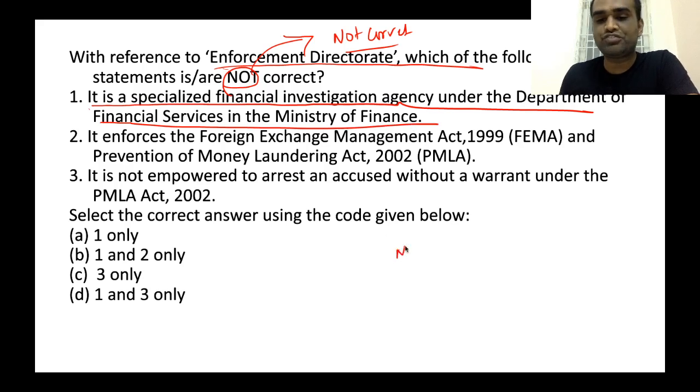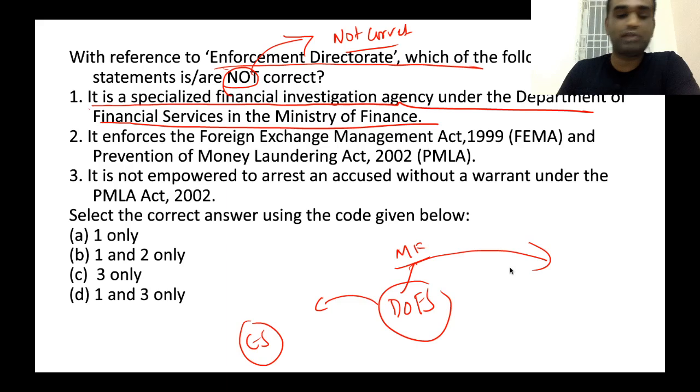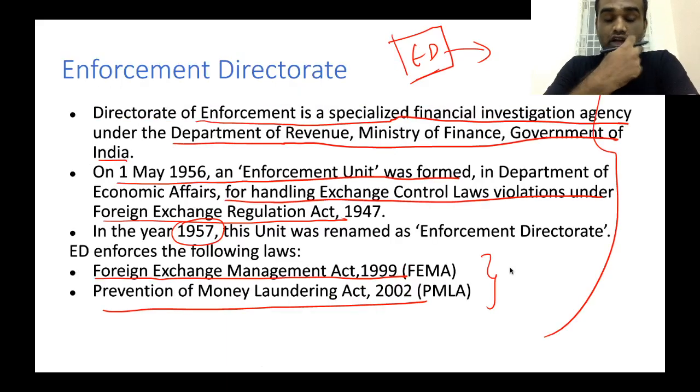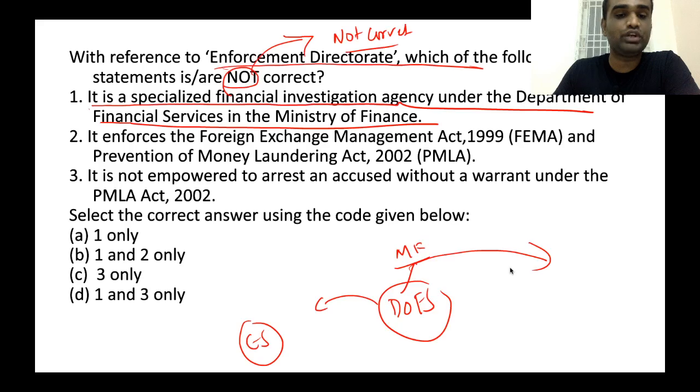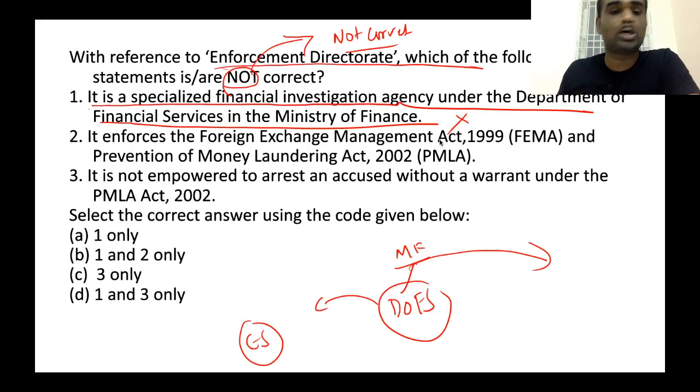Under the Ministry of Finance, there are a number of different departments. The job of the Department of Financial Services is to provide economic services for the Ministry of Finance, such as preparing the budget. As I mentioned in my previous slide, the Enforcement Directorate comes under the Department of Revenue, not the Department of Financial Services. So, the first statement is wrong.